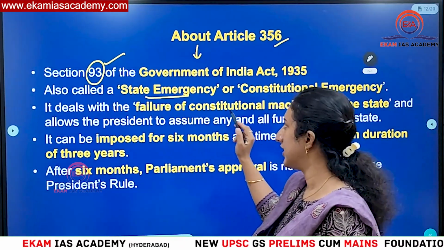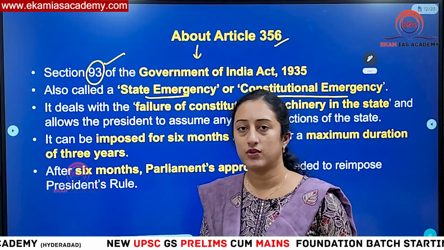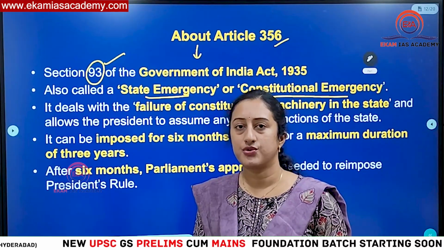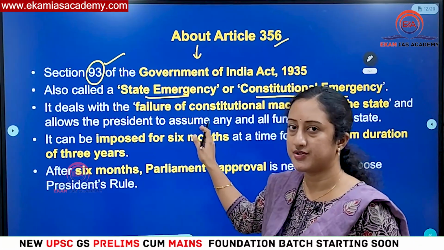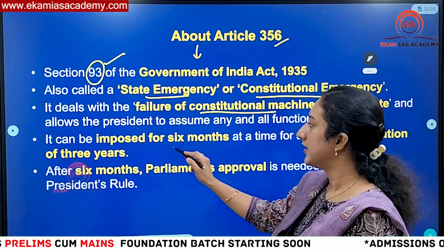So it is also called state emergency or constitutional emergency, because whenever there is a breakdown of constitutional machinery or constitutional failure happens, then only this president rule can be imposed. So you can see this is what we have discussed. Then it can be imposed.